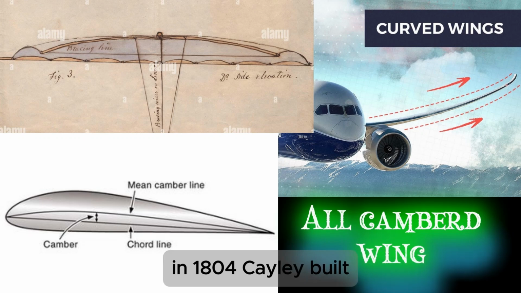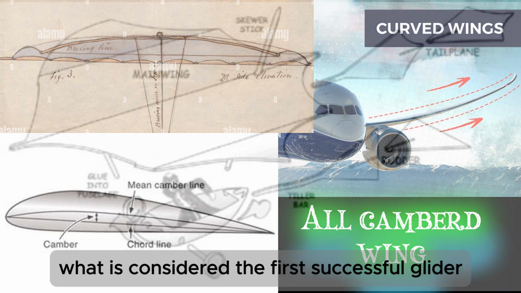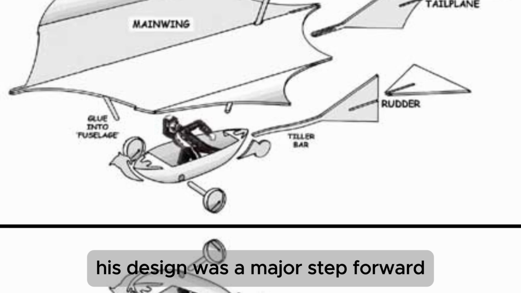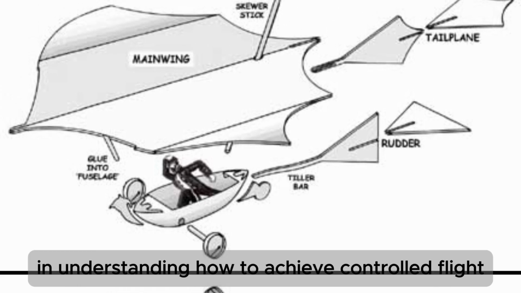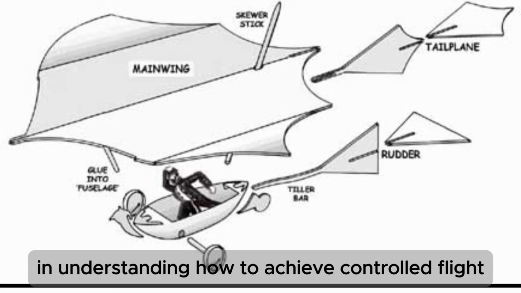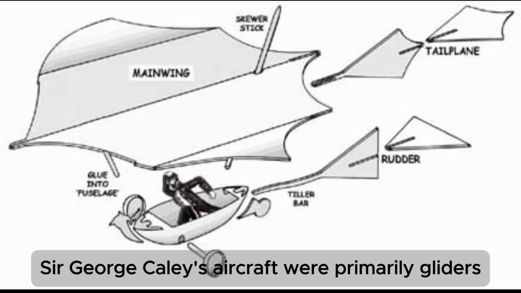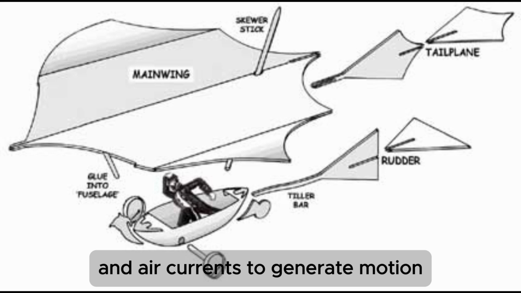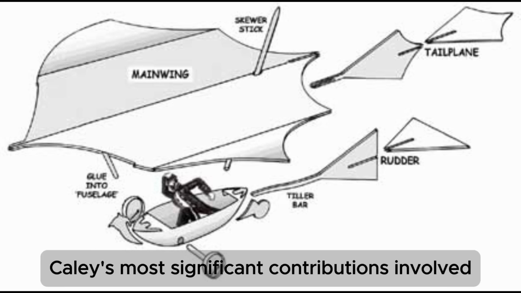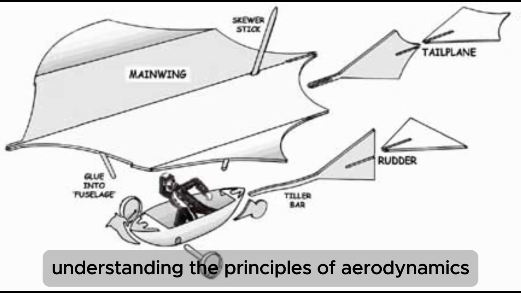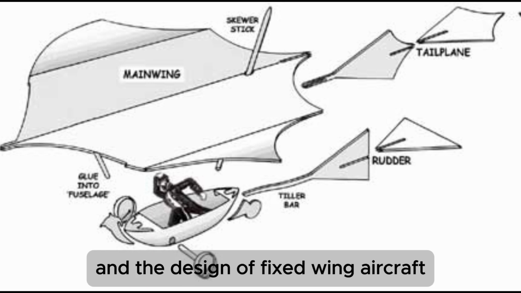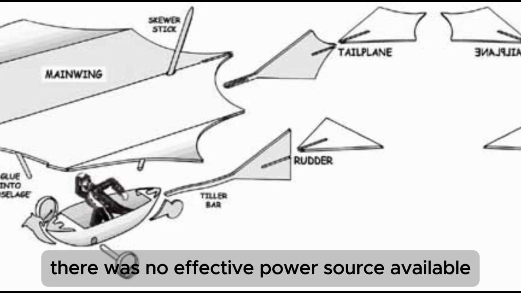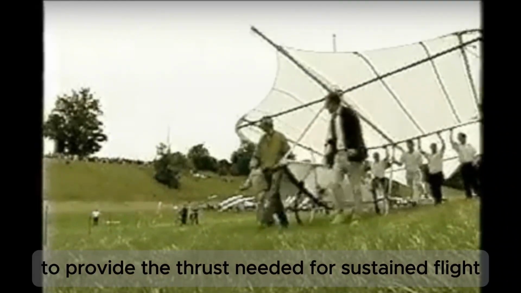In 1804, Cayley built what is considered the first successful glider, a model with a fixed wing, tailplane, and rudder. His design was a major step forward in understanding how to achieve controlled flight. Sir George Cayley's aircraft were primarily gliders, meaning they were unpowered and relied on gravity and air currents to generate motion. Cayley's most significant contributions involved understanding the principles of aerodynamics and the design of fixed-wing aircraft, but at the time, there was no effective power source available to provide the thrust needed for sustained flight.